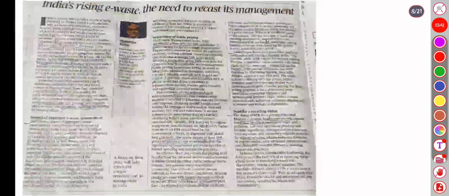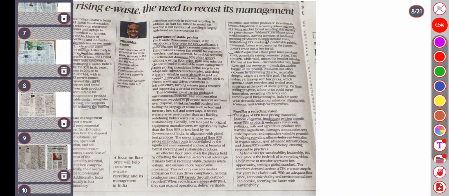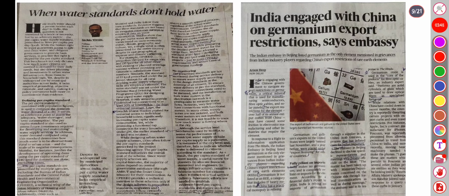Eighth is the editorial on India's rising e-waste and the need to recast its management. Ninth covers when water standards don't hold water, and India engaging with China on germanium export restrictions, says the embassy.